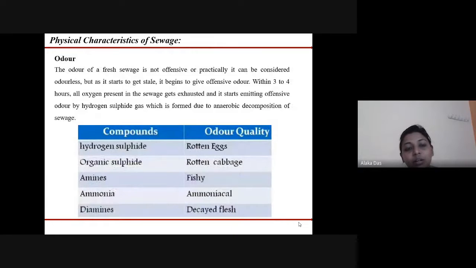Next is odor. Fresh sewage is generally not so offensive, because it starts getting offensive as the decomposition starts. So it becomes stale and gives an offensive odor. Within 3 to 4 hours of the sewage being kept, all the oxygen present in the sewage gets exhausted and it starts emitting an offensive smell due to the formation of different compounds like hydrogen sulfide, organic sulfide, amines, ammonia, and diamines that are formed due to the anaerobic decomposition of the sewage.